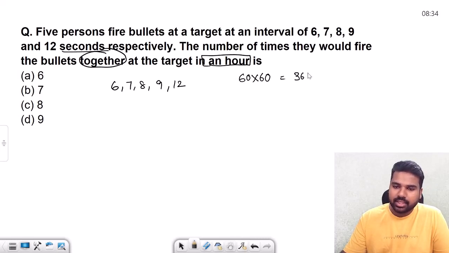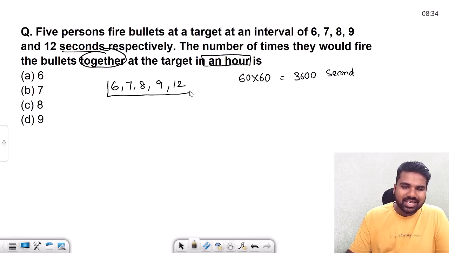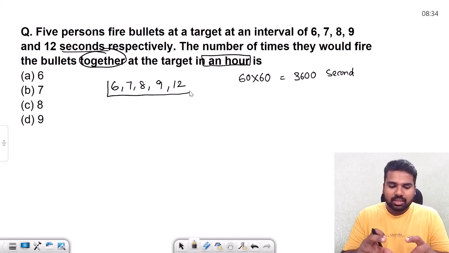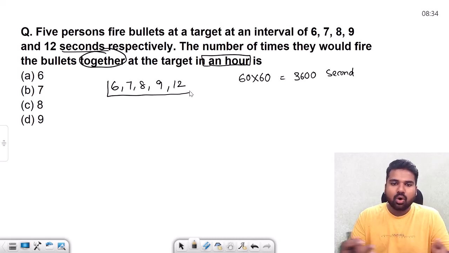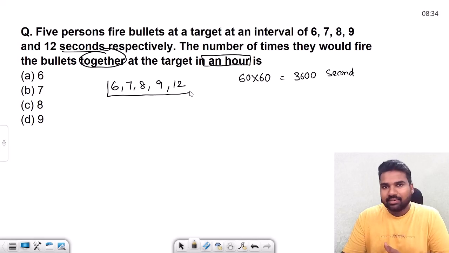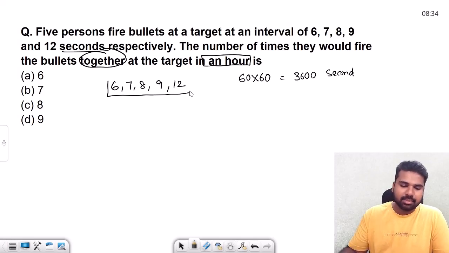So 3600 seconds are there. Now we need to find the LCM of all these 6, 7, 8, 9, 12. Whatever number comes, that is the time period or interval at which all of them fire simultaneously, and we will divide this 3600 by that number to find how many times they would fire simultaneously within an hour. Simple. Same application.